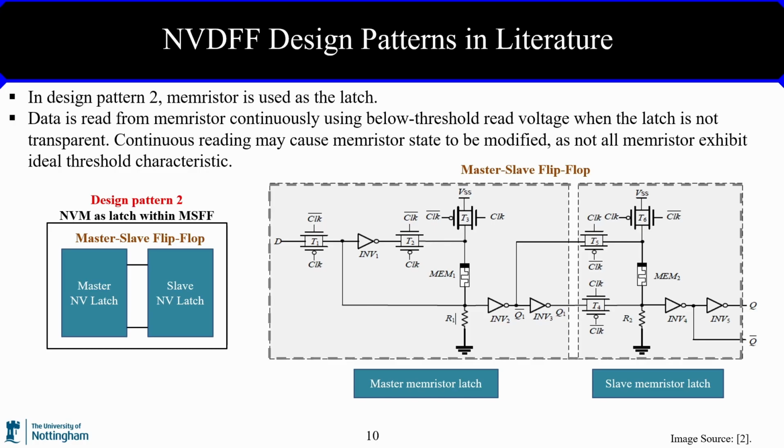Using this design pattern, data will be read from memristor continuously using the read voltage which is below the memristor threshold when the latch is non-transparent. However, continuous reading may cause the memristor state to be modified, as not all memristors exhibit ideal threshold characteristic. Therefore, design pattern number 2 was not used in this project.